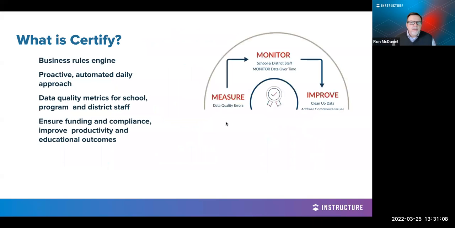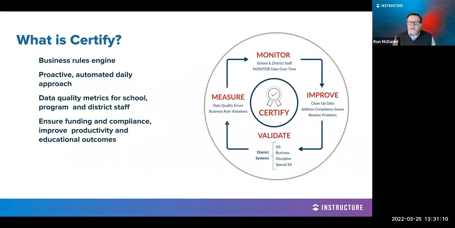Yep. Thank you, Justin. So the first question is, what is Certify? So, really Certify is a business rules engine platform, right? Where we can connect to a database. Now that database may be your student information system. That database may be your HR system. That database may be your finance system. So we can really connect to any database system there within the district. But it's a way to proactively, automatically address data quality issues on a daily basis.